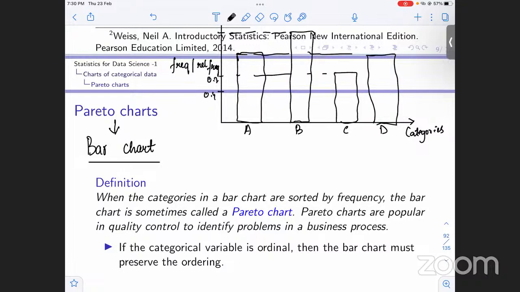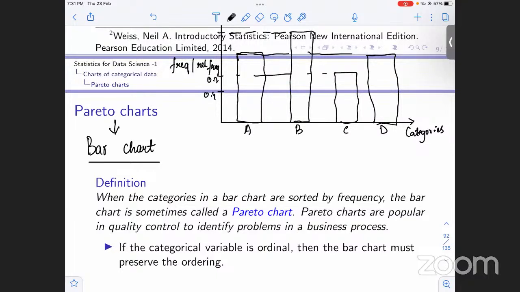Basically, it is an ordered bar chart in which we show the order. These are very famous and mostly used in business processes, because we want to maintain the order. That is why we use Pareto charts.